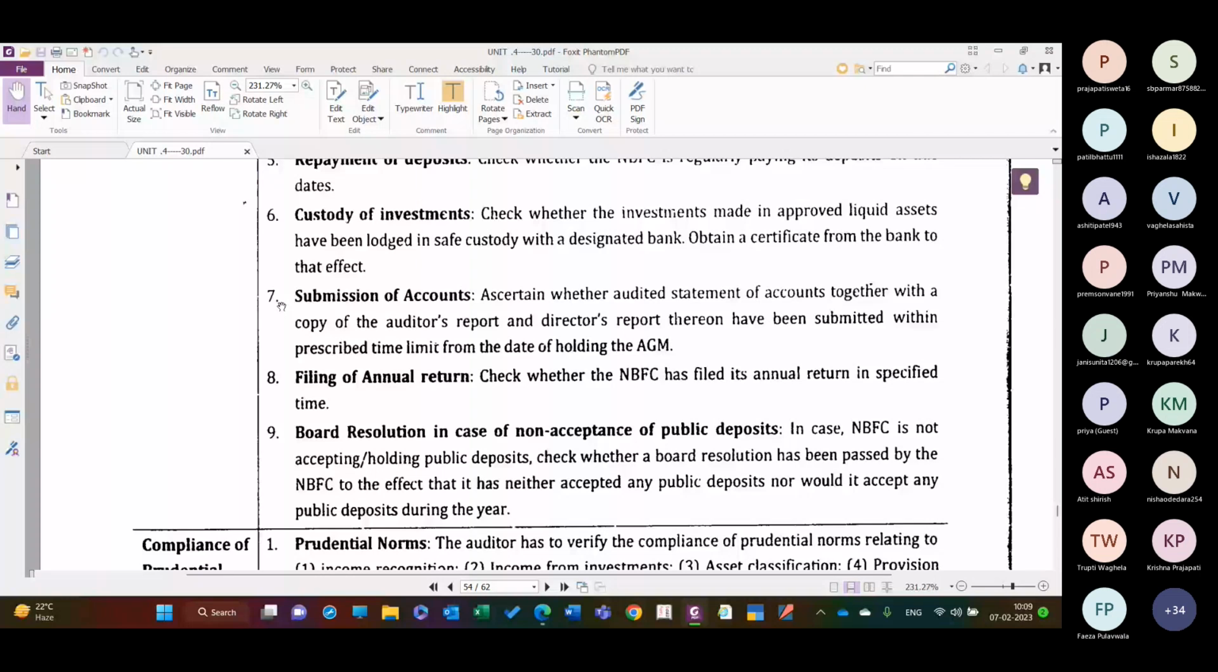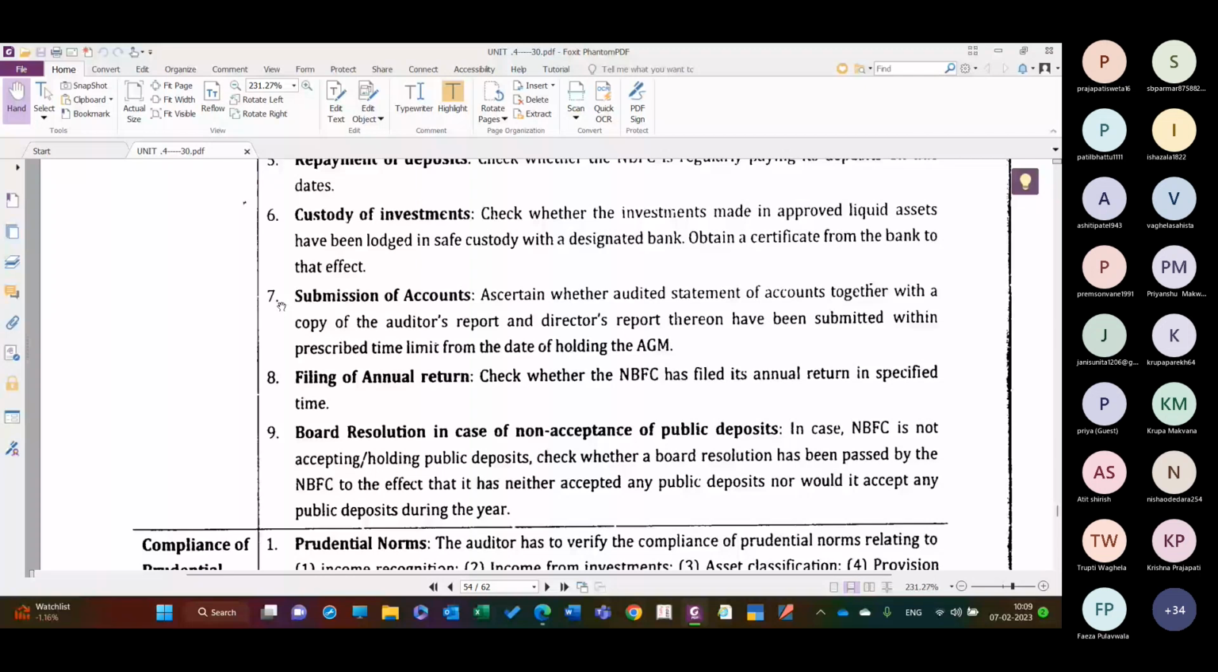Submission of accounts, ascertain whether the audited statement of accounts together with the copy of the auditor's report and director's report thereon have been submitted within a prescribed time limit from the date of holding the AGM. Generally it is 21 days. It is not mentioned over here, but generally whenever the AGM is conducted, 21 days clear notice is given to the shareholders, and whenever the notice is served to the shareholders for AGM, along with that the accounts should be provided along with the auditor's report and director's report.